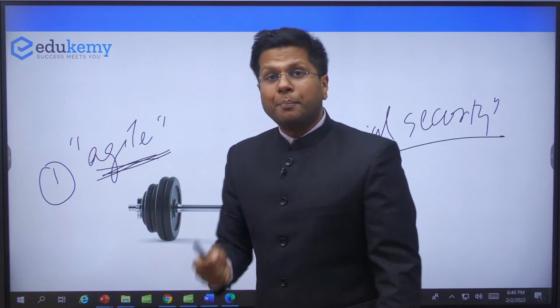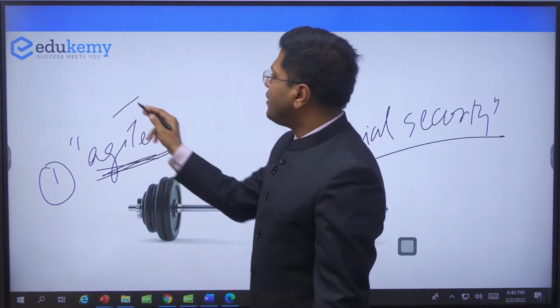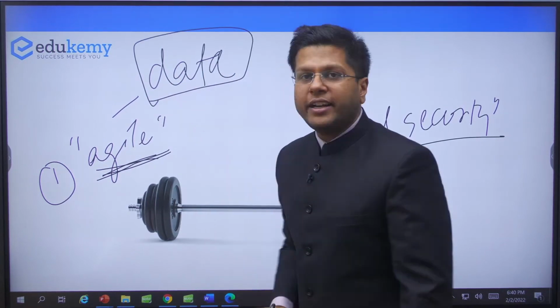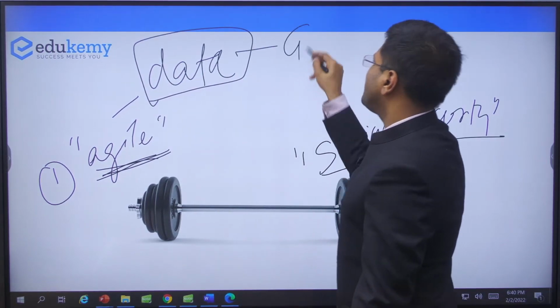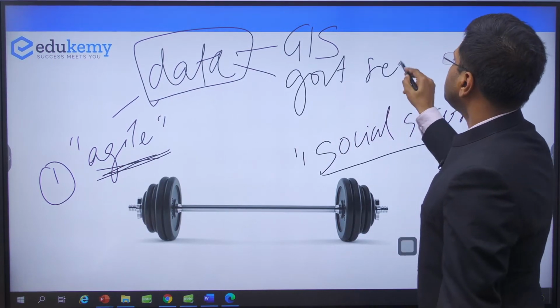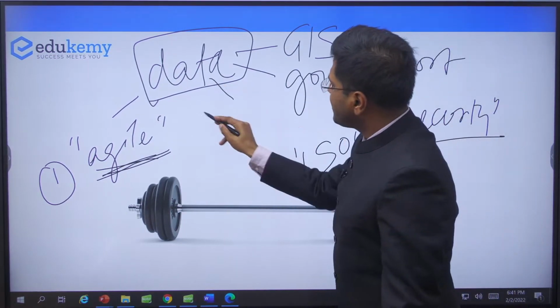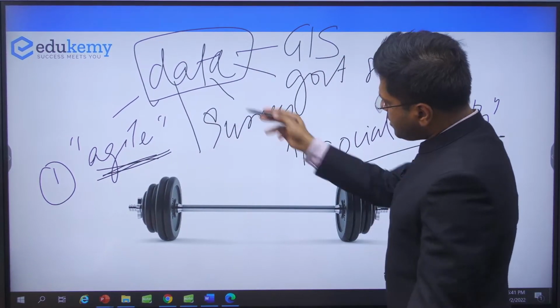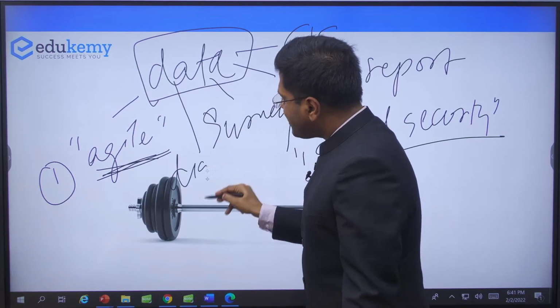Agility approach. The basis of the agility approach is the availability of data, quick data. So what kind of data? See, yesterday we understood GIS, map data, government reports, right? Quick surveys. These are the data the government is going to rely on, and the availability of such digital transactions.